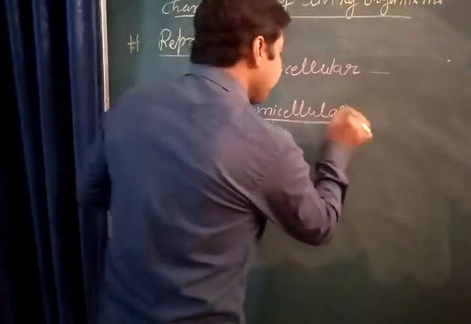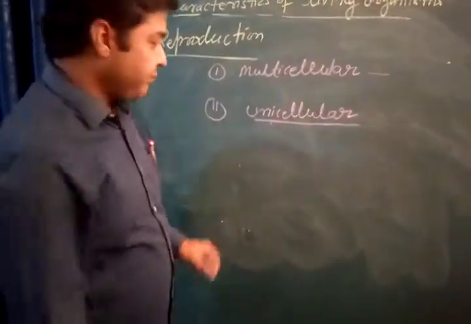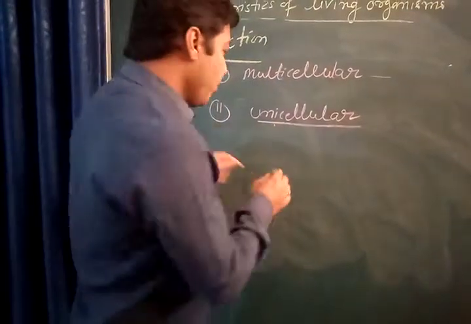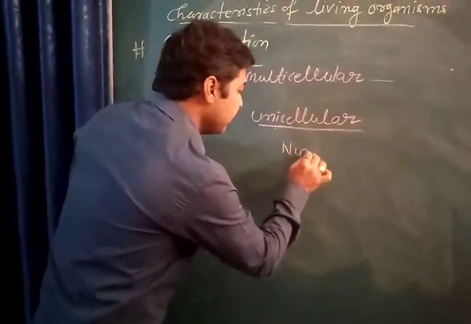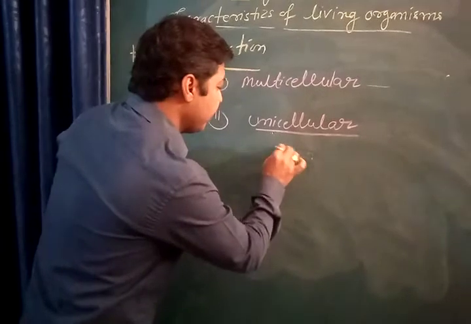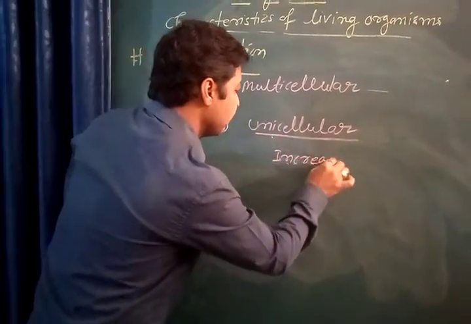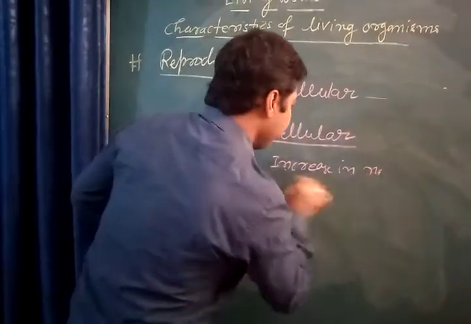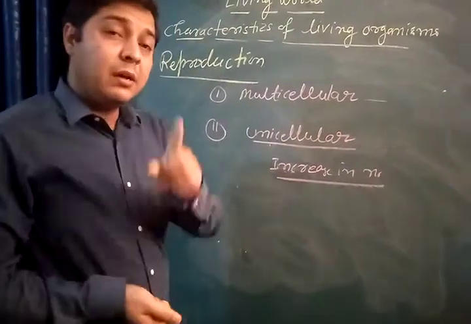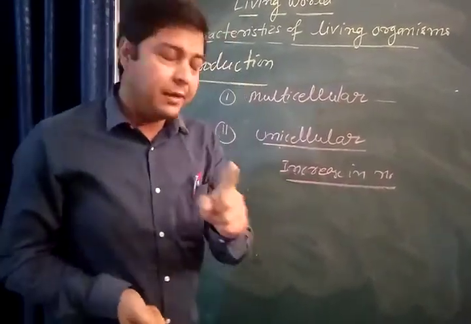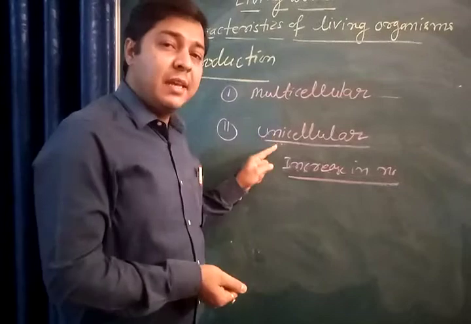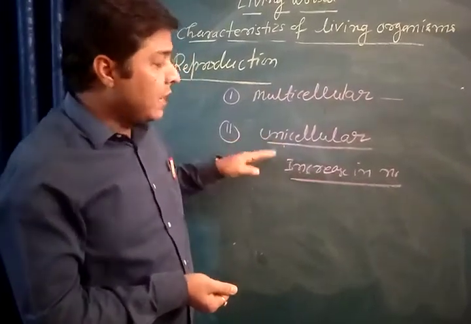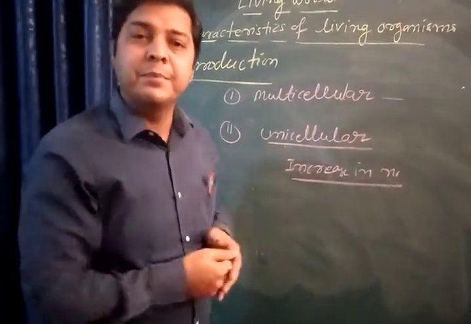But see, in case of the unicellular organism, there is an increase in number. What we see? Increase in number. So you must listen. In case of unicellular organisms, growth and reproduction are almost the same.